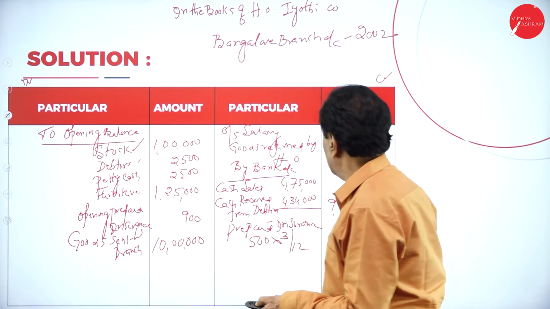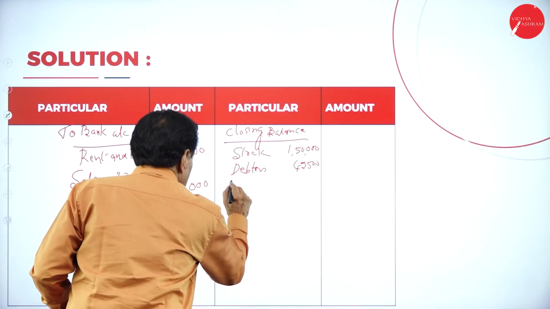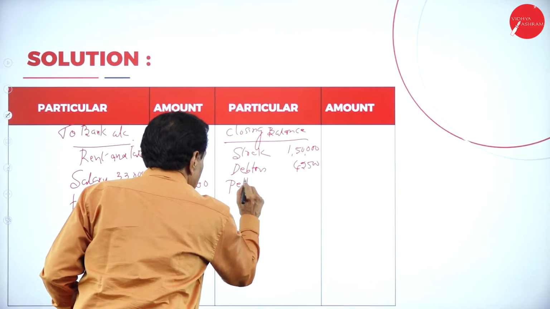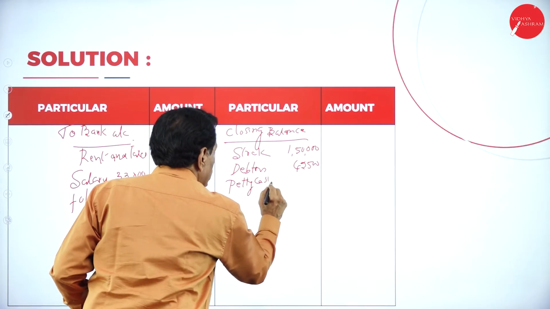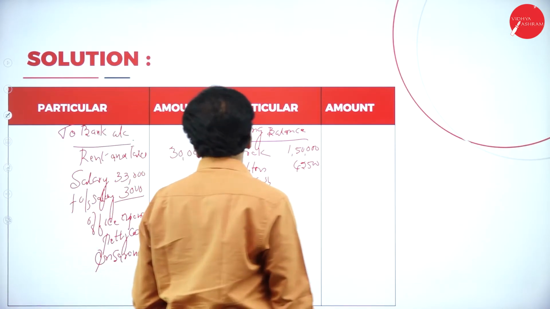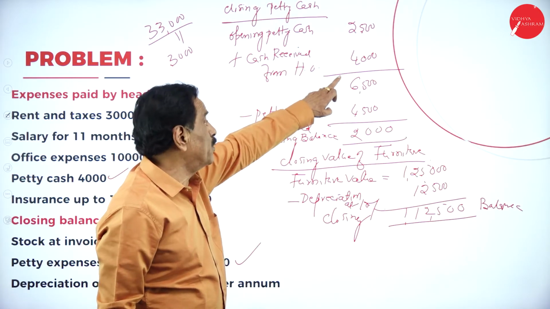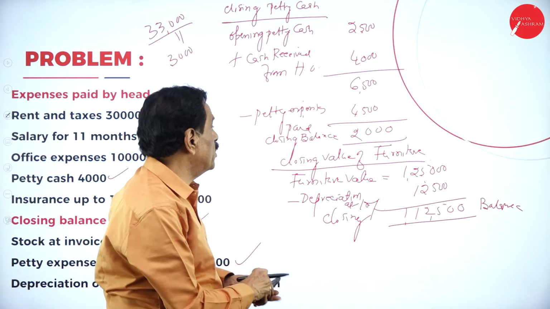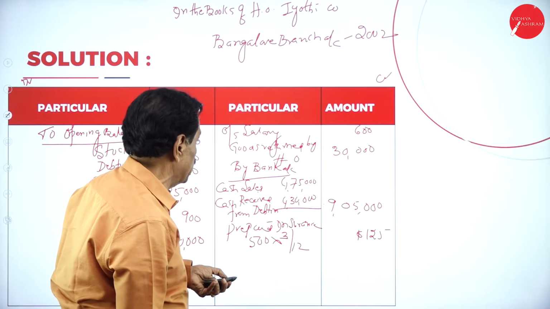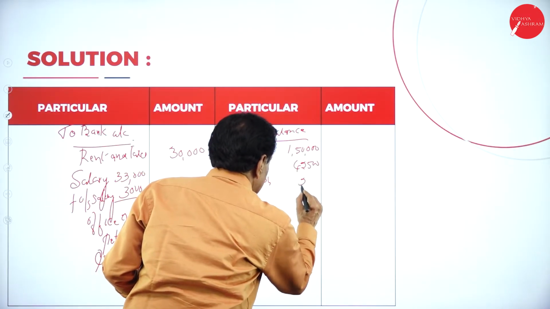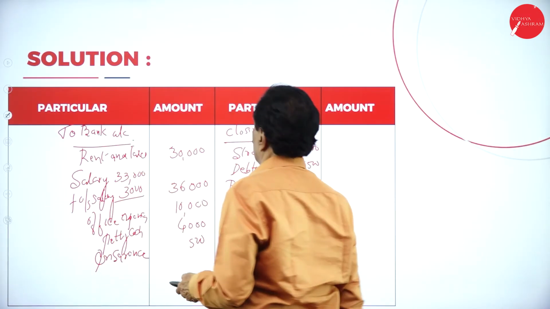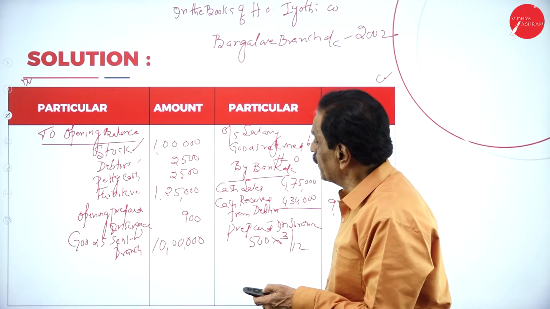What is next one? Petty cash. Closing petty cash. We worked it out now. What's the opening petty cash? 2,500. How much received? 4,000. How much spent? How much closing petty cash is? 2,000. So that's over, one by one.